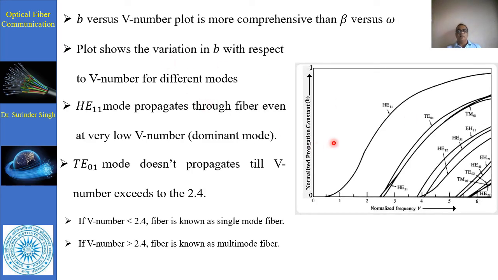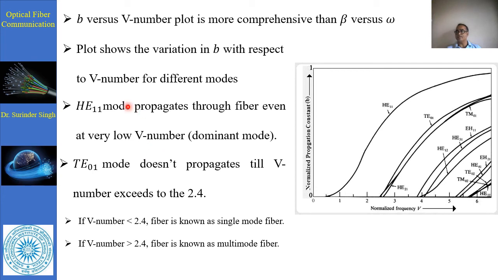So we have another graph between the normalized propagation constant B and the normalized frequency V parameter. The B versus V plot is more comprehensive than beta versus omega. The plot shows the variation of B with respect to V for different modes. The HE11 mode propagates through the fiber even at very low V number, the dominant mode, and the TE01 mode does not propagate until the V number exceeds 2.4.